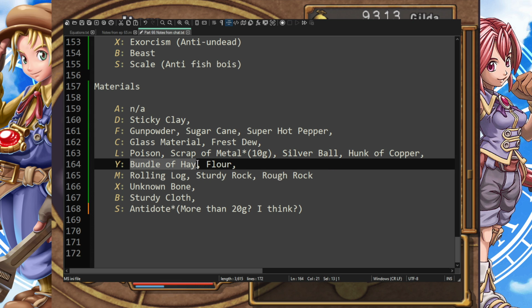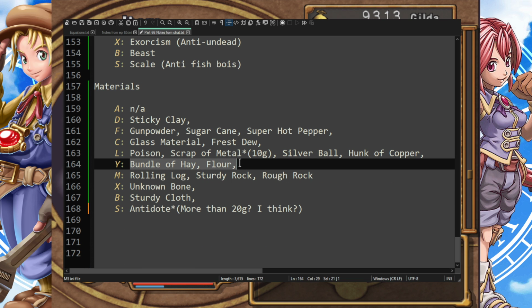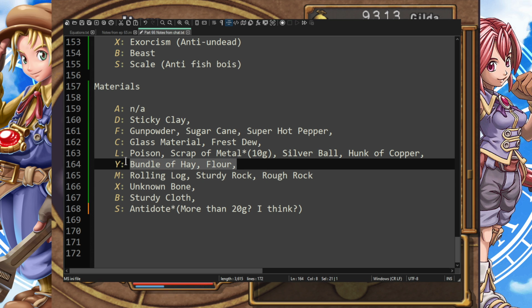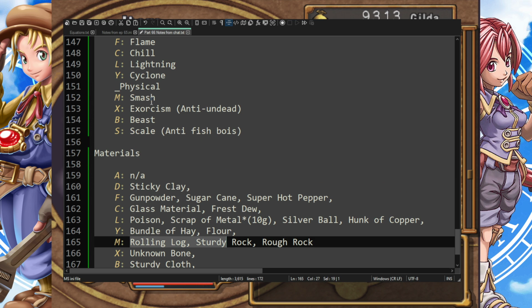That's all your lightning. Interestingly enough, our Y, which is cyclone, is cooking materials, so we'll have to find where we get that stuff. I think we can get it from probably Aunt Polly. I think that's the lady that makes us bread, right? I think she sells bundles of hay at the very least. If not, we can go maybe to Palm Brinks and do some purchasing of some flour and whatnot. So, yeah, I'm not too worried about it. That's probably the more annoying one to get because we have to leave the train, or we have to go to Sindane, wherever we threw her. That's okay.